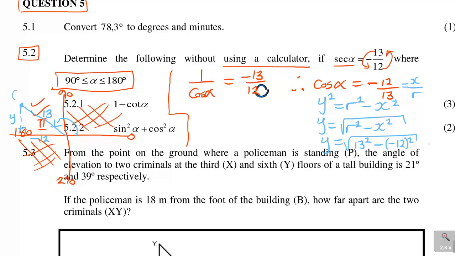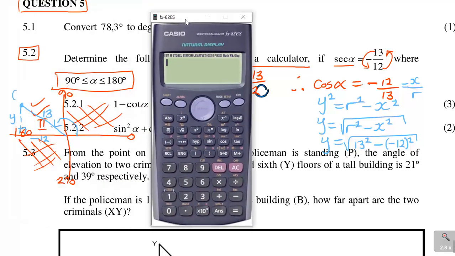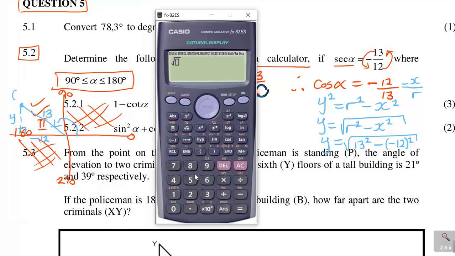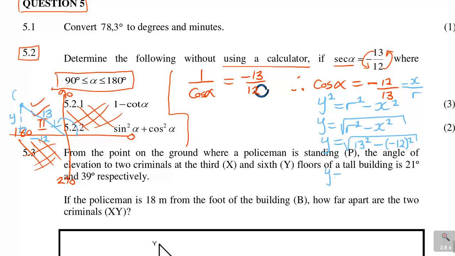Then when I do that, it will be the square root of 13 squared minus negative 12 squared, which is 5. So y is equal to plus or minus 5.